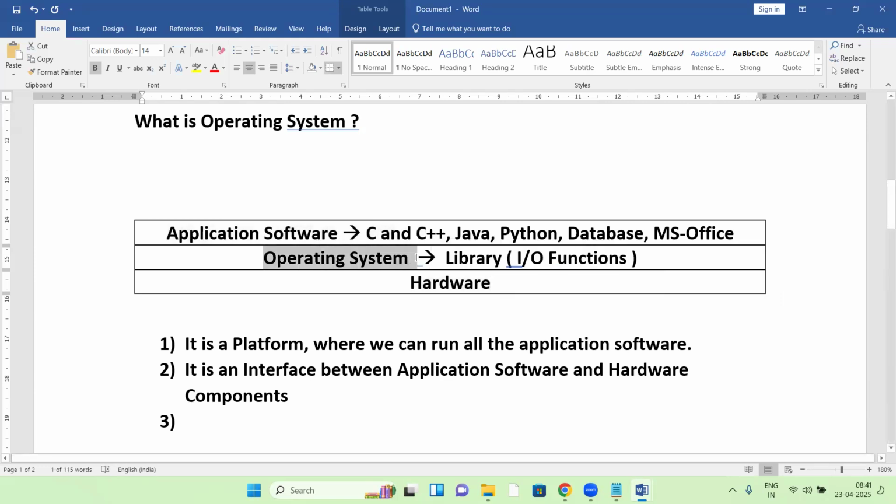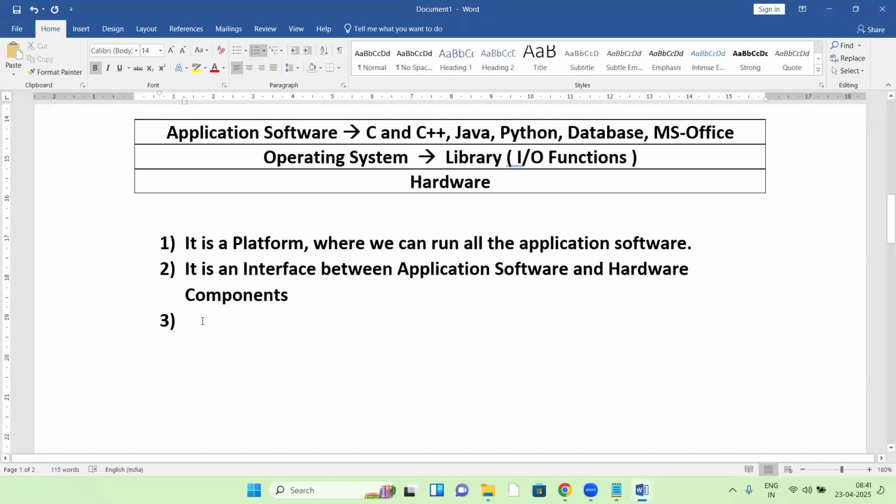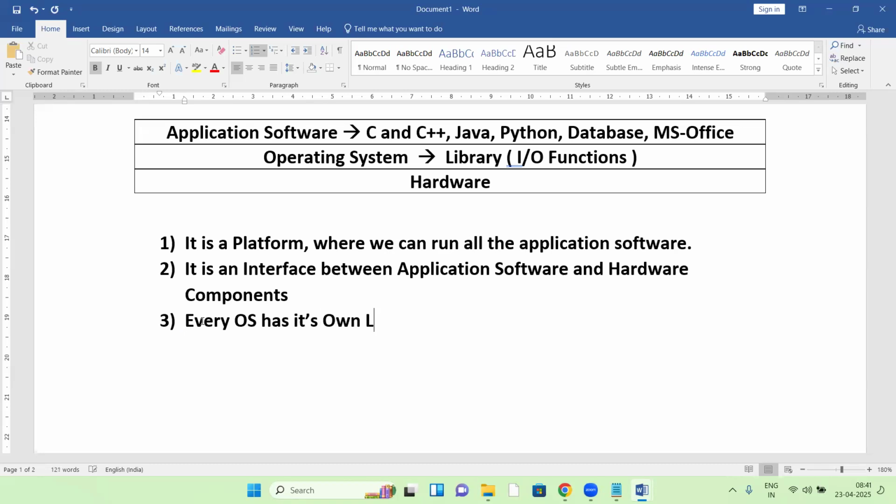Inside the OS there is a library. That library is responsible for communicating between application software and hardware components. Every OS has its own library. Windows has its own library, Linux has its own library, Mac has its own library. Remember this point, it is very, very important from the Java perspective.